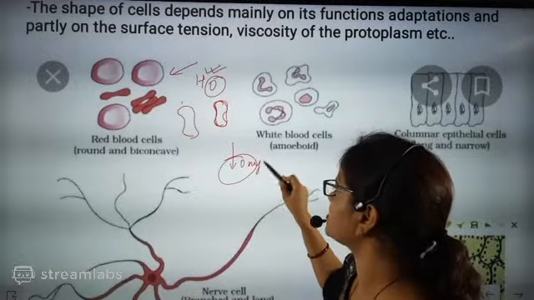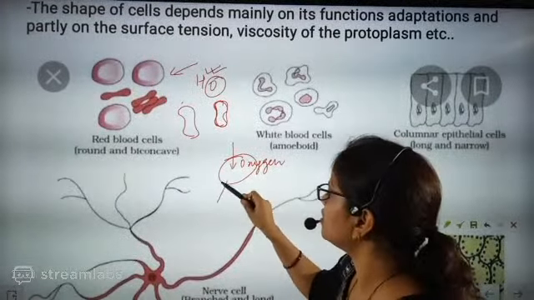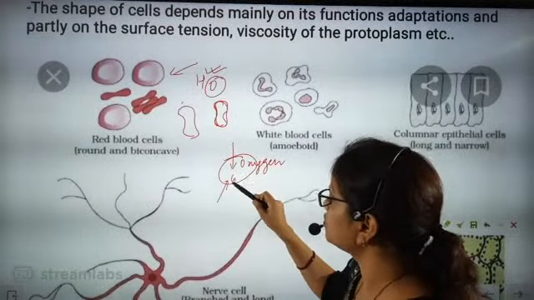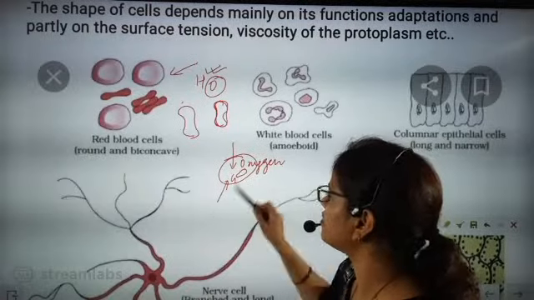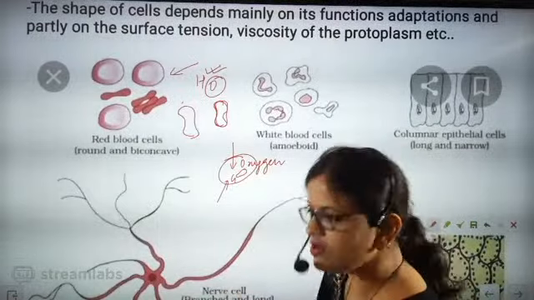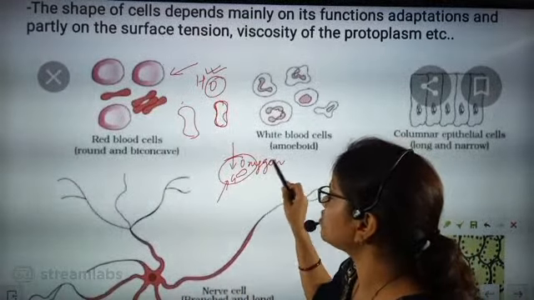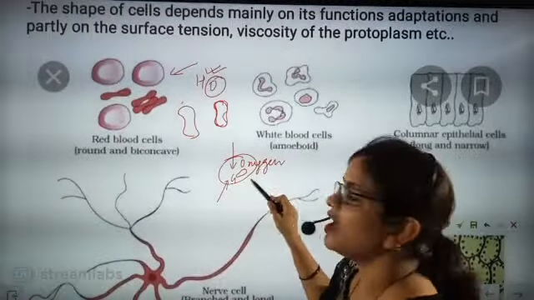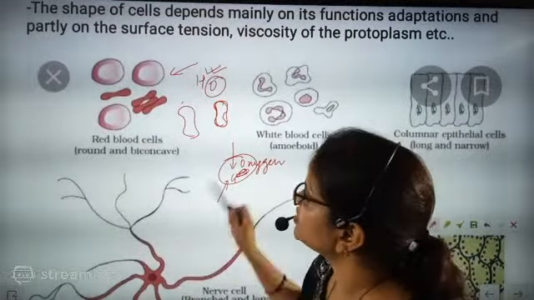Just roughly understand: in the cell, food, glucose, is there. Now when this glucose and oxygen combust in the mitochondria, the glucose is converted into pyruvate, which you will understand in future classes. In the mitochondria the oxygen combusts, then, beta, energy is released and stored here. So what is the function?